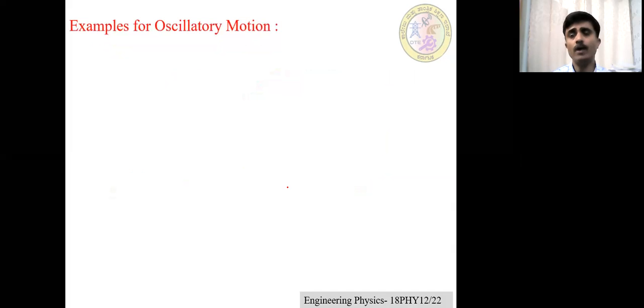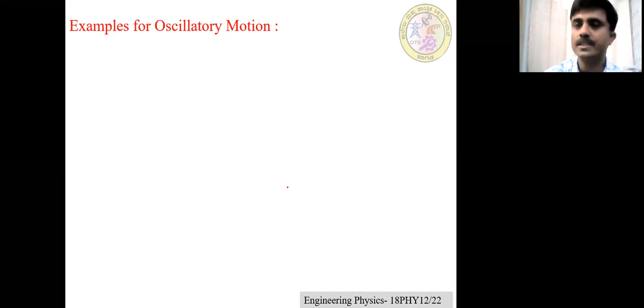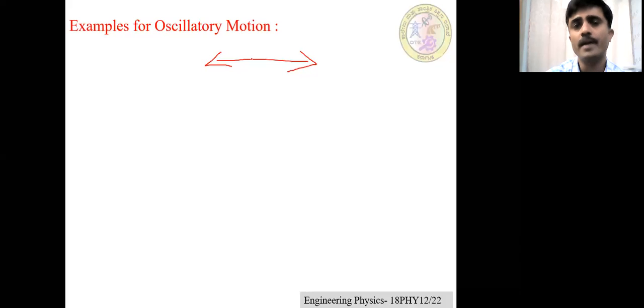Then move on to the third type of periodic motion, that is called oscillatory motion. What is oscillatory motion? Oscillatory motion means the to and fro motion of a particle about a fixed point. The to and fro motion of a particle about a fixed point is called oscillatory motion.